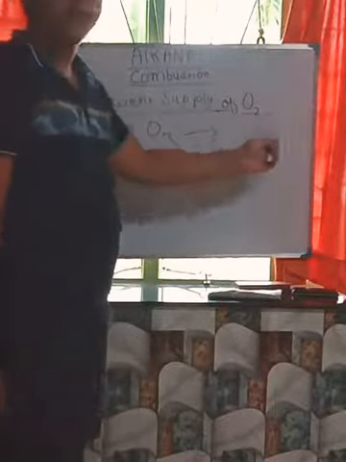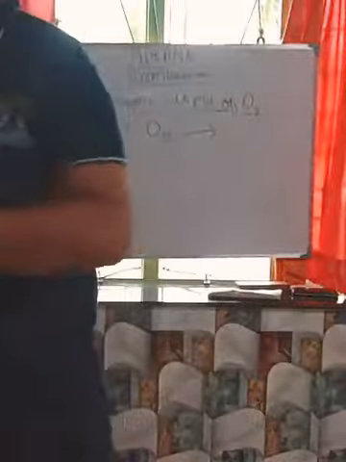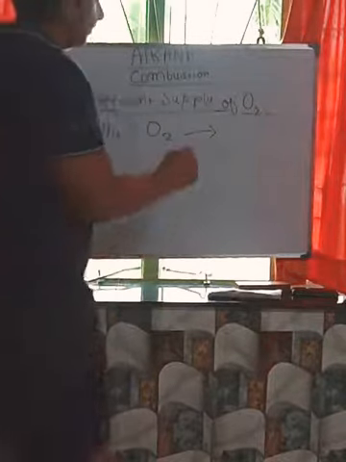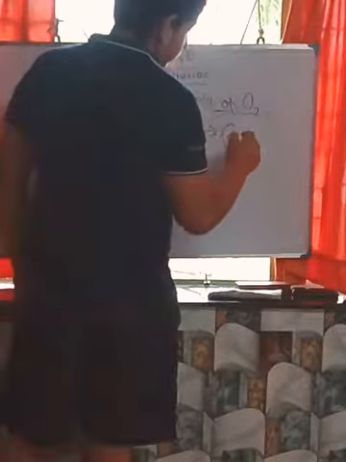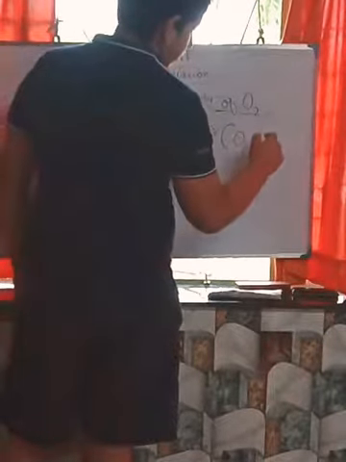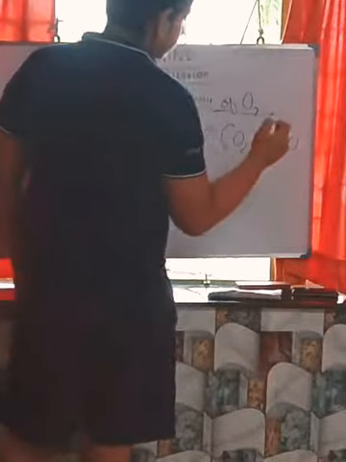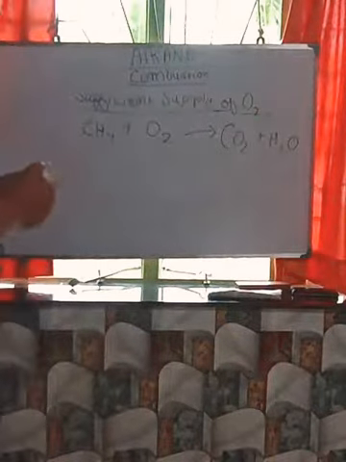During sufficient supply of O2, any alkane reacting with oxygen will give out carbon dioxide and water. So let us write CO2 plus H2O. So CO2 plus H2O, finished.